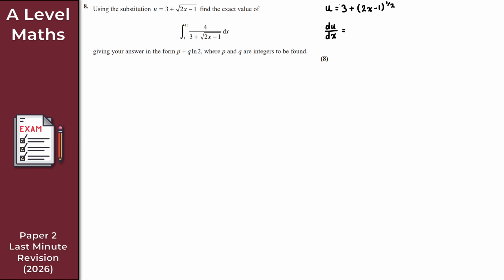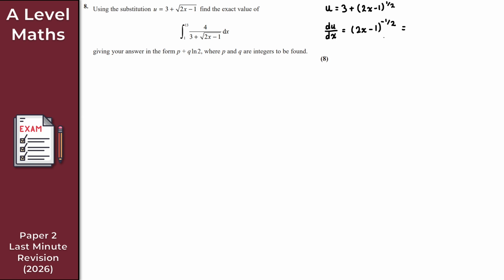So what does this give us? Well, the 3 is just a constant, so that differentiates to give us 0. Nice and easy. For this part here, we clearly need the chain rule. So the 1 over 2 comes down in front. We times that by the derivative of the inside of the bracket, so 1 over 2 times 2 is just 1. They just cancel out. So for du by dx, all we actually get here is 2x minus 1, but don't forget we reduce the power by 1, so to the power of minus 1 over 2. And we can just write this as 1 all over the square root of 2x minus 1.